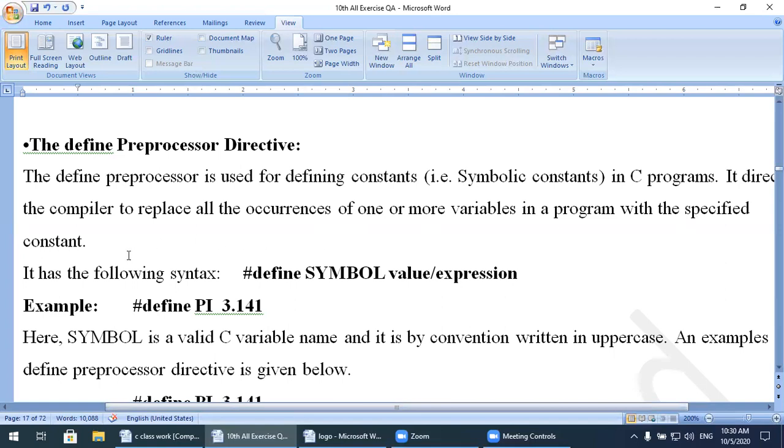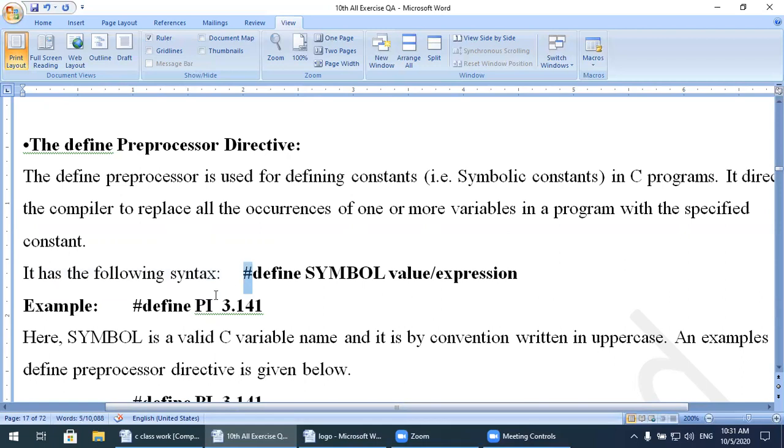Let's say the value of pi is 3.141. There is no pi symbol on the keyboard, so we write the word PI. It has the following syntax.